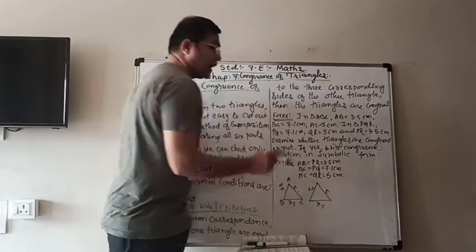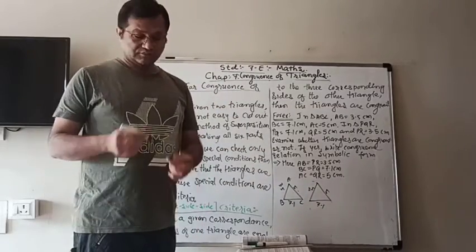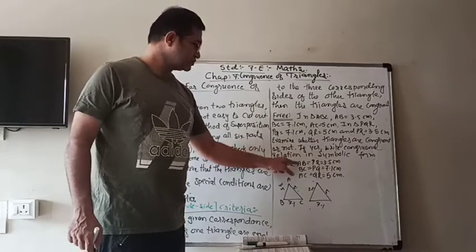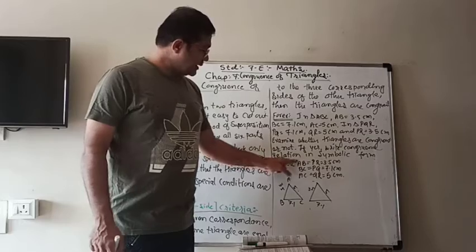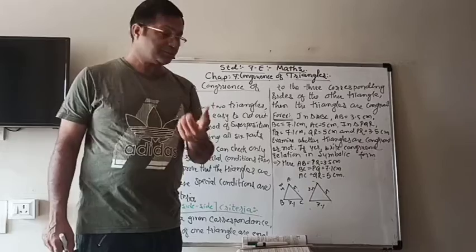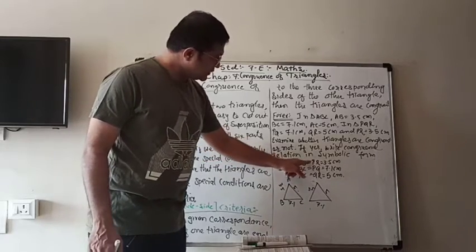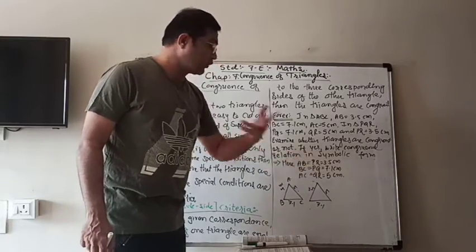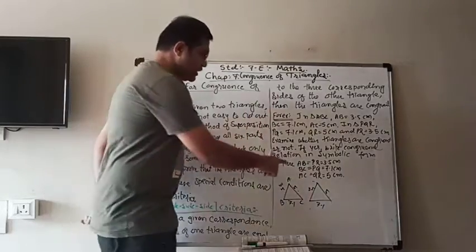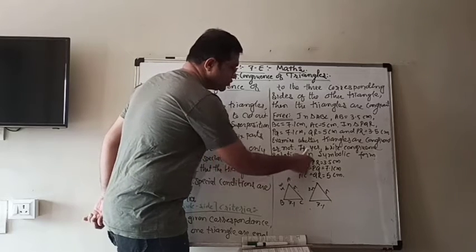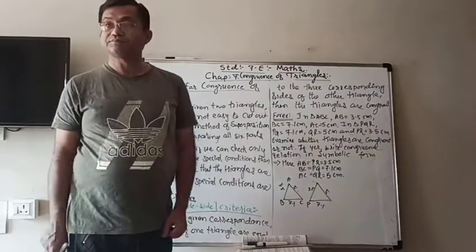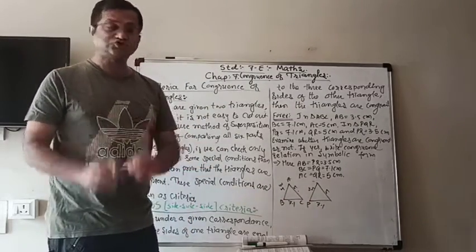So the easiest way I am showing you. Look here, AB and BC, check those two. In AB and BC, which point is common? B. B is common. Then they are equal to PR and PQ. In which, which point is common? P point. It means that wherever there is B, you have to write down P. So here B, so here it will go P. That is the best way.